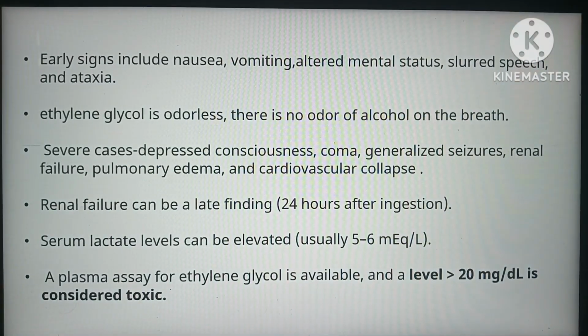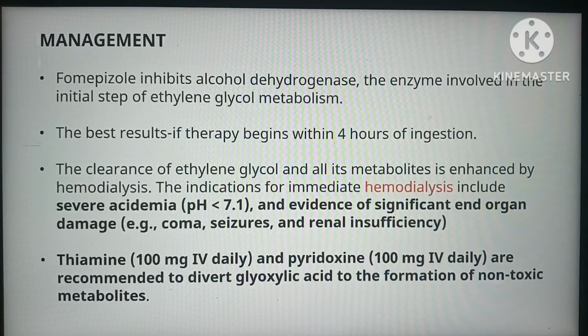Early signs can include nausea, vomiting, altered mental status, slurred speech, and ataxia. Ethylene glycol is odorless; there is no odor of alcohol on the breath. Severe cases can present with depressed consciousness, coma, generalized seizures, renal failure, pulmonary edema, and cardiovascular collapse. Renal failure can be a late finding, 24 hours after ingestion. Serum lactate levels can be elevated, around 5 to 6 milliequivalents per liter. A plasma assay for ethylene glycol is available, and a level of more than 20 milligrams per dL is considered toxic.